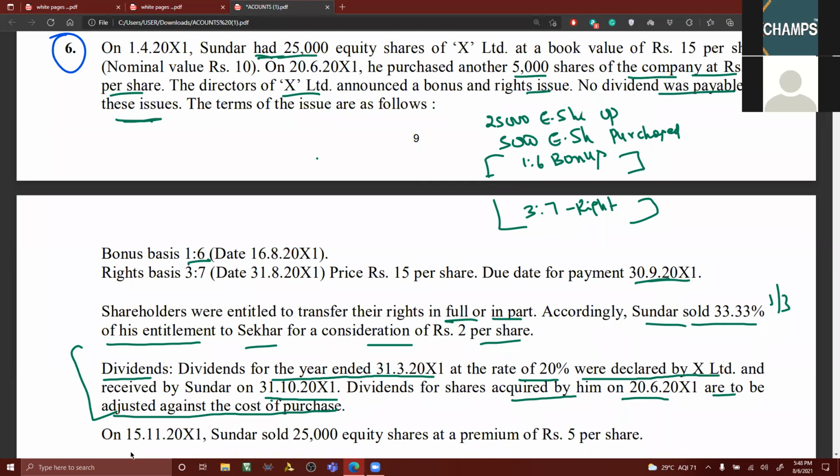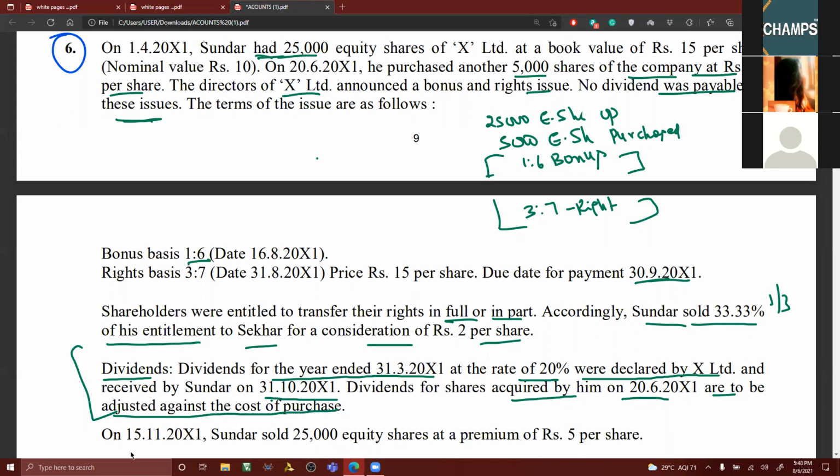Of course, when the entire 10 rupees has been called up and there is no call in arrears, the entire amount has been paid up. So 10 rupees, 25,000 into 10 into 20%. How much is going to be? So 50,000. 50,000 is to be treated as income. Am I right? It is to be credited to the income column, from there it is to be transferred to profit and loss account.